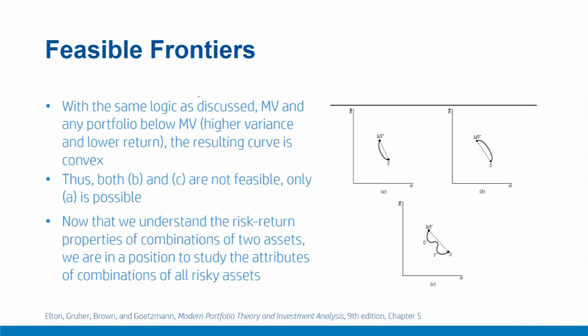Let us also now discuss the points that are below the minimum variance frontier, like here shown in A, B, and C. With the same reasons as we discussed earlier, only A is the feasible option. This one is the feasible one. The curve below the point MV should be convex like this. And therefore figure B is also not possible because it would again represent those points that are having higher risk than this straight line with correlation equal to 1.